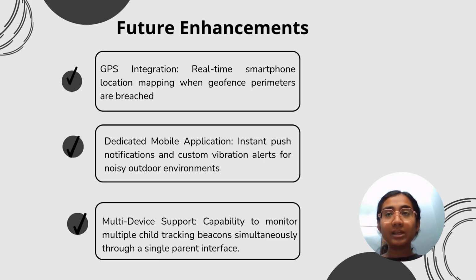We have come up with three future enhancements. The first one is we plan to implement true GPS integration to provide real-time location mapping on a parent's smartphone when boundaries are breached. Second, we aim to develop a dedicated mobile application capable of delivering push notifications and also vibration alerts if the physical buzzer is too distant to be heard. Finally, we will add multi-device support, allowing a single parent unit to instantly monitor multiple children from a single interface.